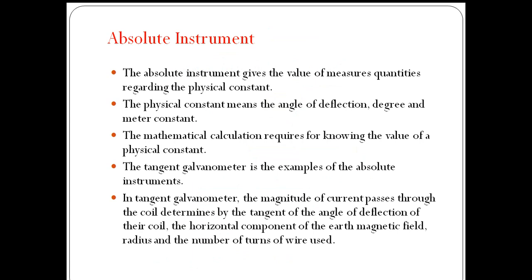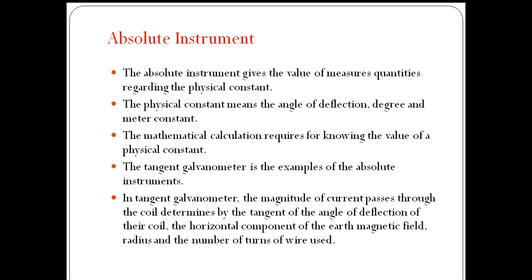Absolute instruments. Absolute instruments give the value of measurement in terms of a physical constant. A physical constant means the angle of deflection, degree, and the meter constant. A mathematical calculation is required, with knowledge of the value of the physical constant.